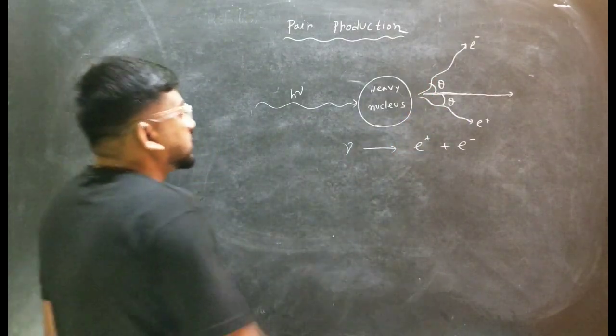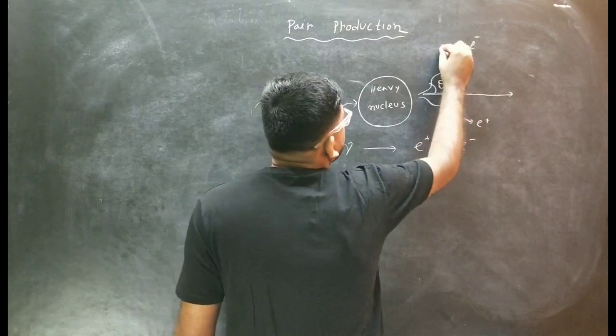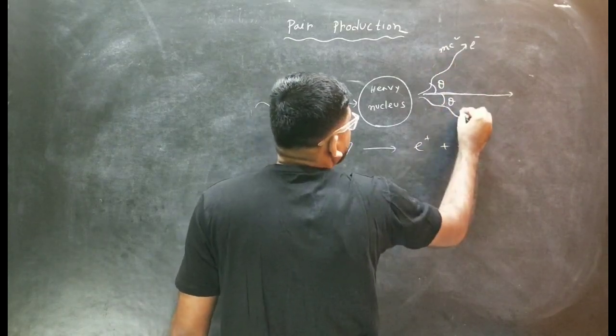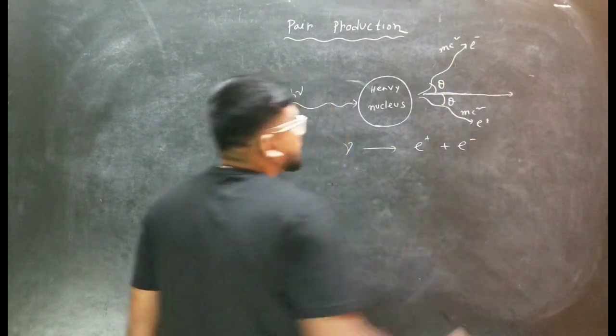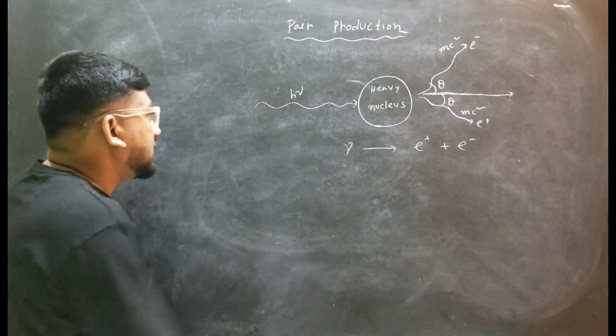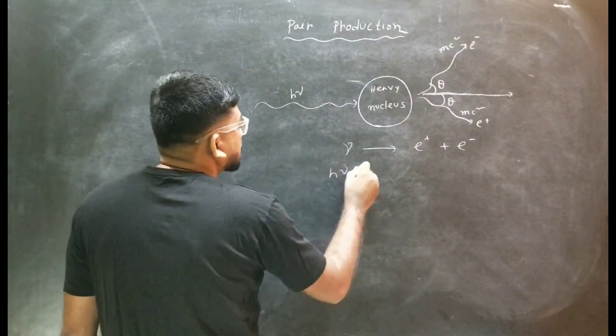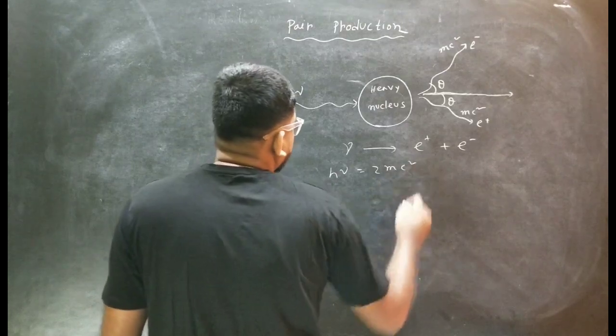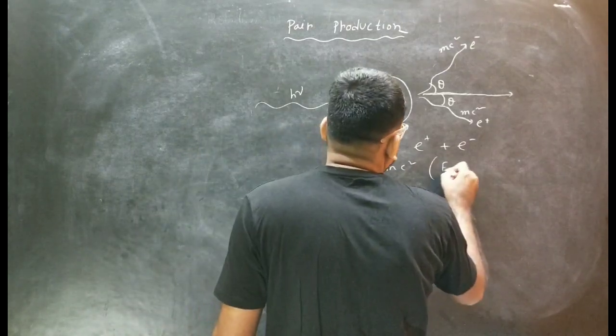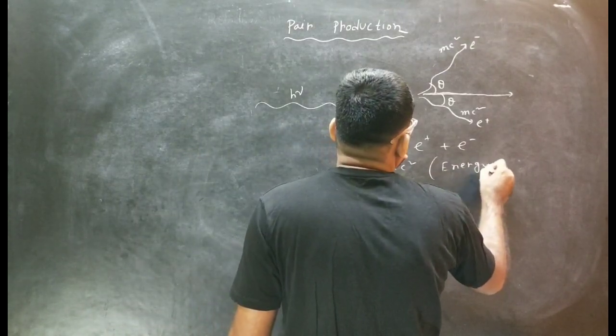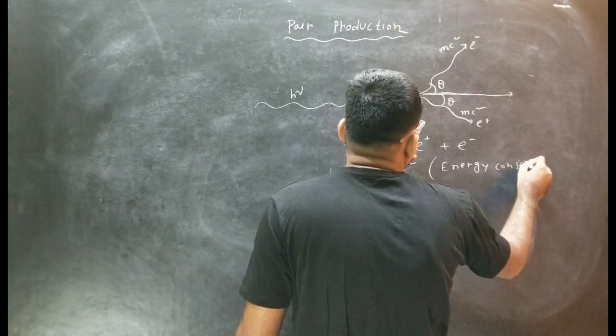So this electron has energy mc square, and the positron also has mc square, so total energy 2 mc square. So h nu will be equal to 2 mc square, according to energy conservation.